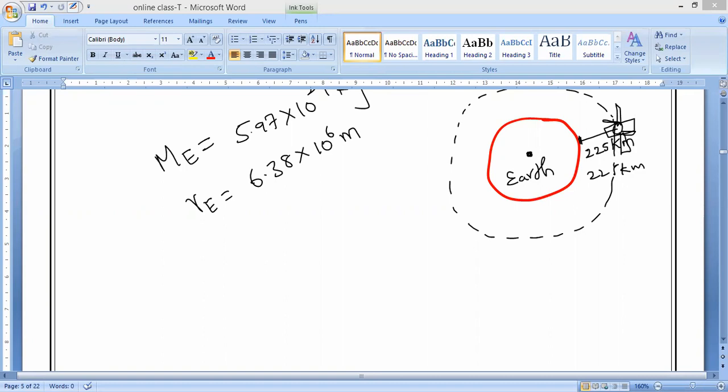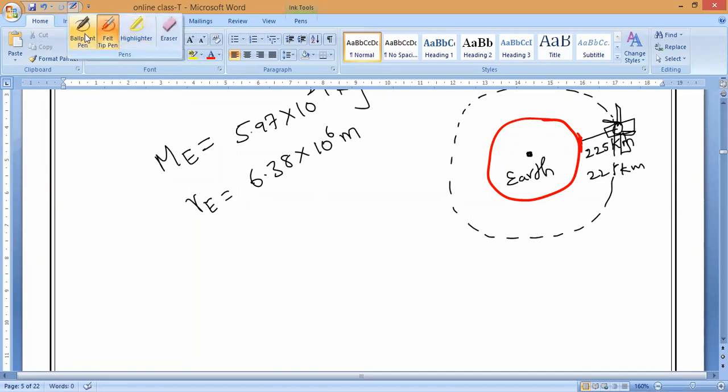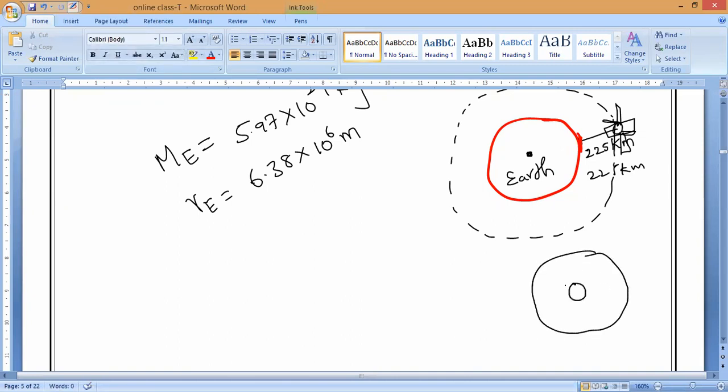Sir, we have to change the radius from meters to kilometers. That is one thing. But radius means, have you noticed, did they give it from the center of the earth or from the surface of the earth? From the surface of the earth. But while we are calculating, we have to take it from the center. Yes or no?